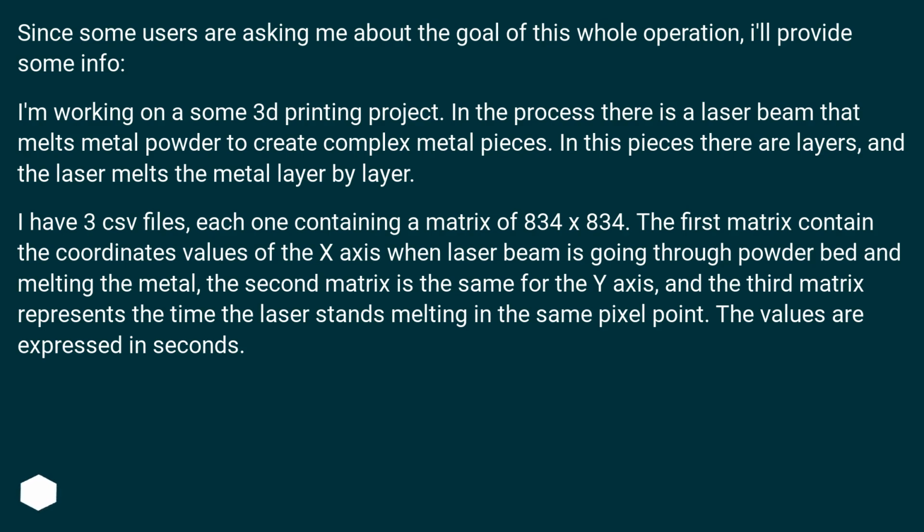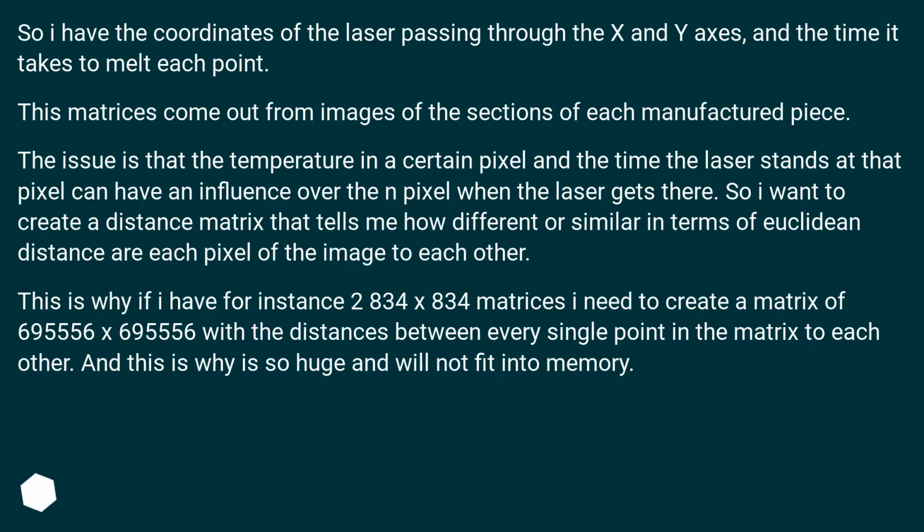I have 3 CSV files, each one containing a matrix of 834 by 834. The first matrix contains the coordinate values of the x-axis when the laser beam is going through the powder bed and melting the metal. The second matrix is the same for the y-axis, and the third matrix represents the time the laser stands melting in the same pixel point. The values are expressed in seconds. So I have the coordinates of the laser passing through the x and y axes, and the time it takes to melt each point. These matrices come out from images of the sections of each manufactured piece.